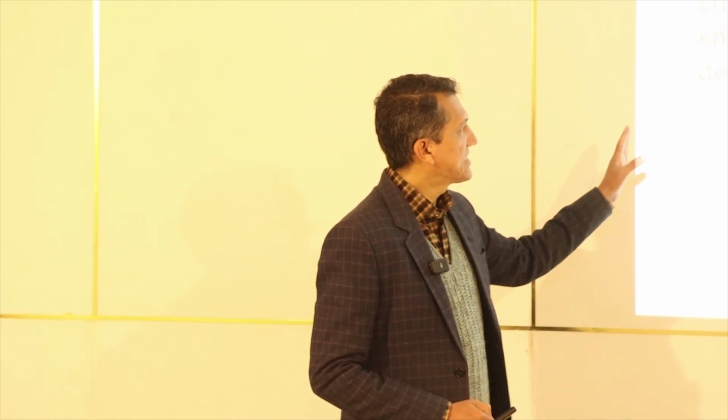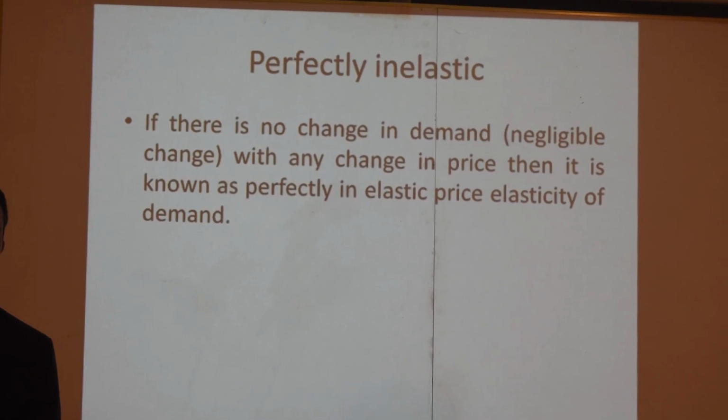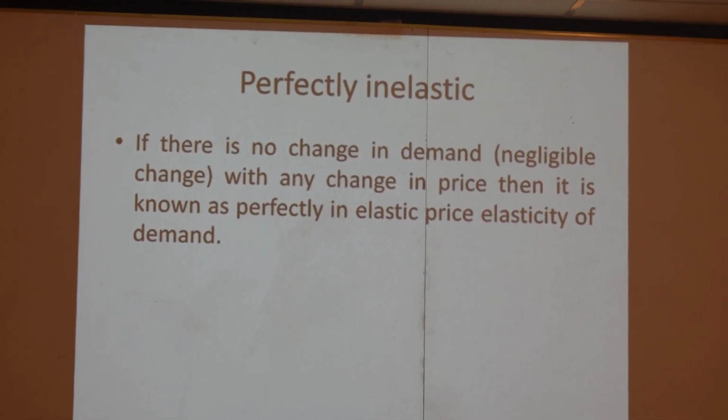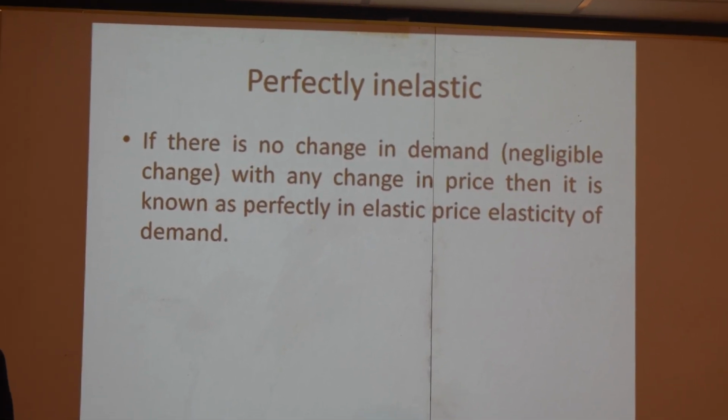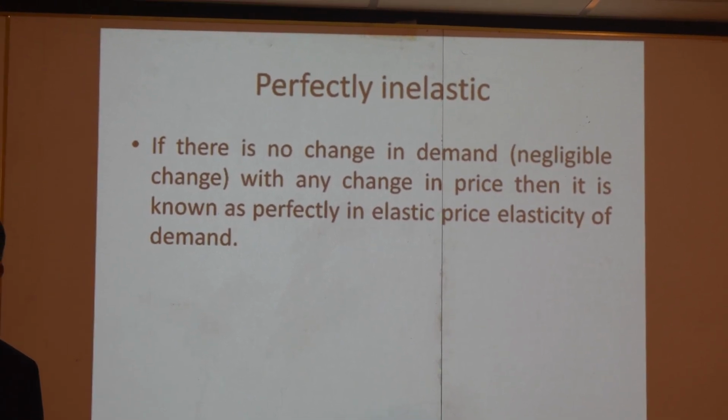If it happens, then this situation is called perfectly inelastic demand, and we can discuss it with the help of this figure. Just look here. On the x-axis, the quantity demanded is measured. On the y-axis, the price is measured. If the price elasticity of demand is perfectly inelastic, in this situation the curve is straight and parallel to the y-axis.